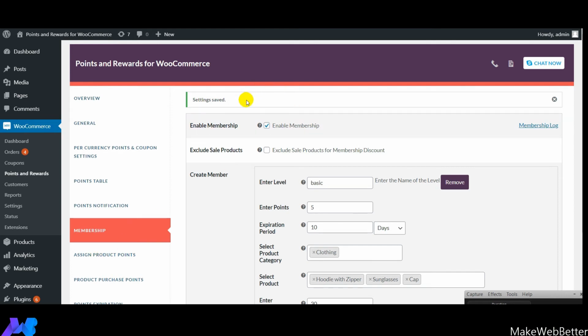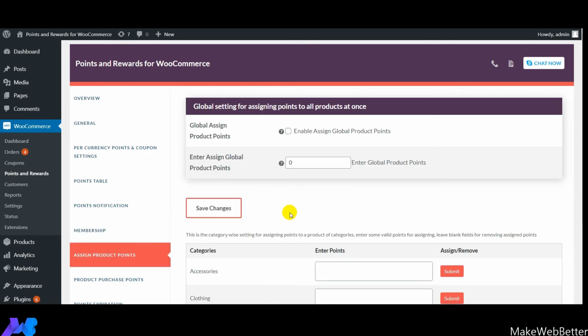So guys, this was all about the membership feature of our plugin. Now comes the next feature of our plugin, which is assign product points. Let me tell you something about this feature. This feature of the plugin will allow you to give points to your customers globally. Basically, it will allow you to apply the points to all the products globally.